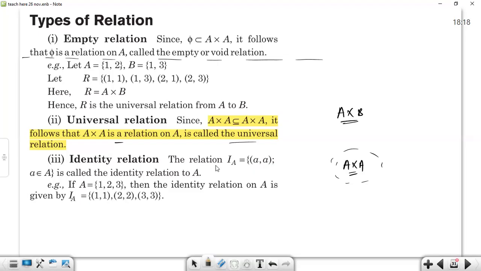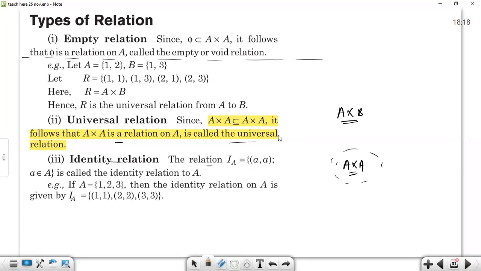Then we'll call it an identity relation. As in the given example, 1, 2, 3 are the elements in the set. Then in the relation, (1, 1), (2, 2), (3, 3) must be there and nothing else. Then we'll call it an identity relation.